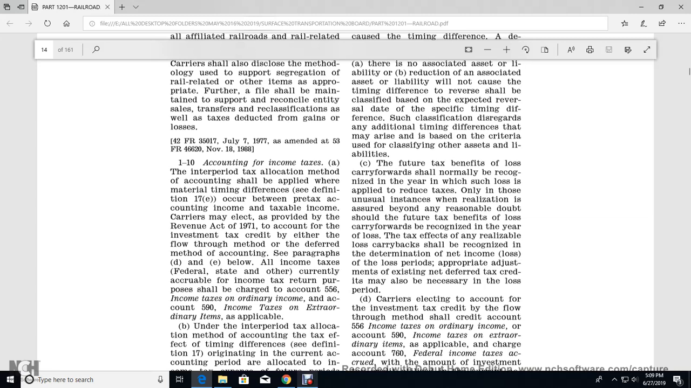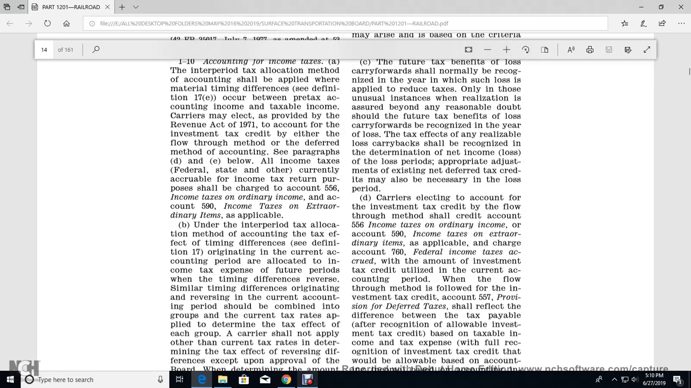All income tax, federal, state, and other, concurrently accruable for income tax return purposes, shall be charged to account 556, income tax ordinary income, and account 590, income tax extraordinary items, applicable under the interperiod tax allocation method of accounting, with the tax effect of the time difference. See the definition for those originating in the current accounting period, which are allocated to income tax expense for future periods. Time differences that reverse similar time differences originating in the current accounting period should be combined into the group of the current